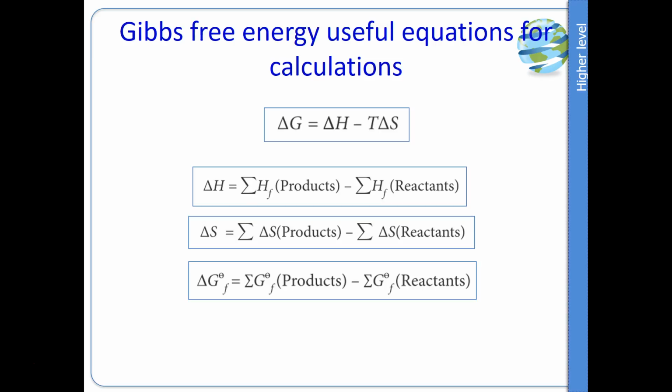We have delta G equals delta H minus T delta S, but we also have our enthalpy, entropy, and Gibbs, products minus reactants.